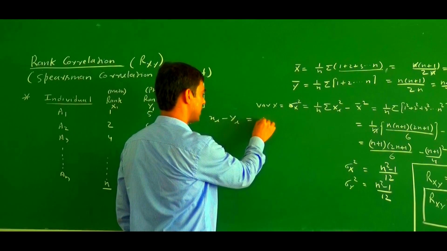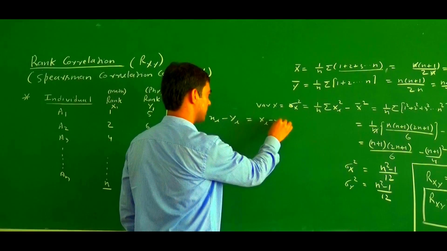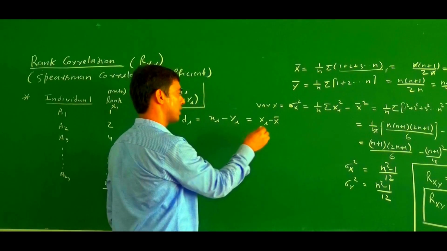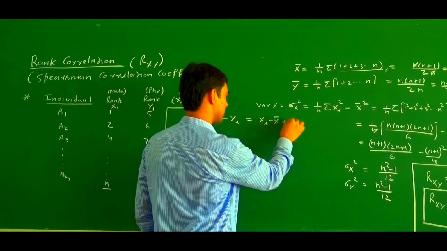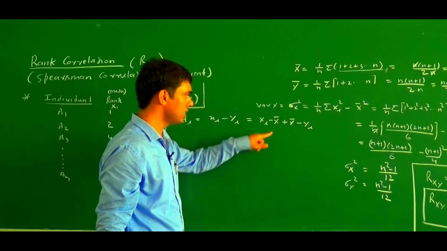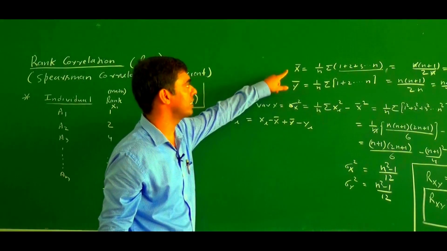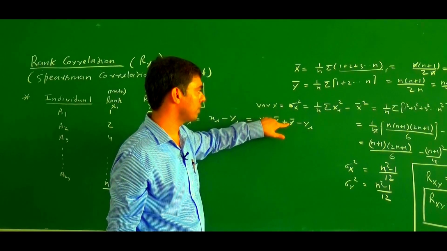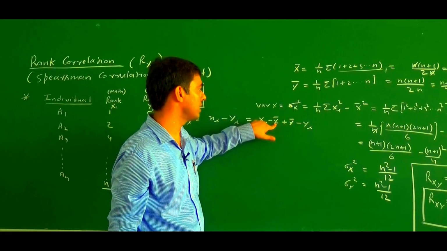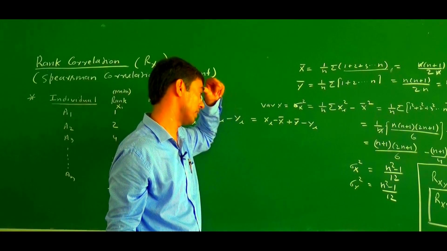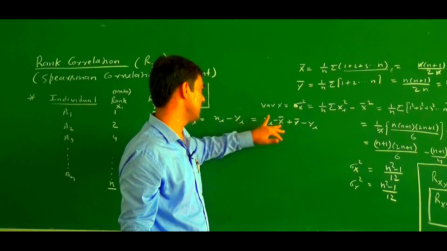This can be written as xi minus x bar plus, here we add the x bar and y bar, plus y bar minus yi. Since the values of x bar and y bar are equal, we write minus x bar plus x bar, meaning we add the x bar and subtract the x bar, so there is no change in this expression.